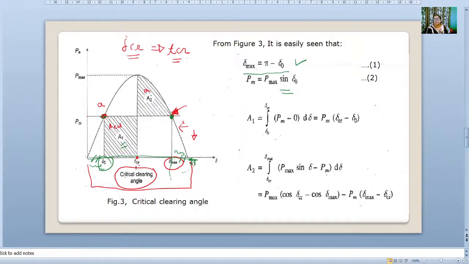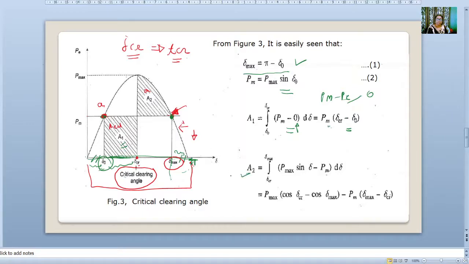Area A1 we find from integration from del 0 to del CR of PM minus PE. PE is 0, so we take that as 0. Then if we integrate this, it is PM times del CR minus del 0.